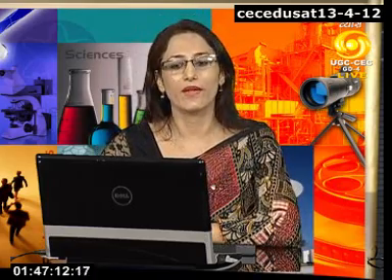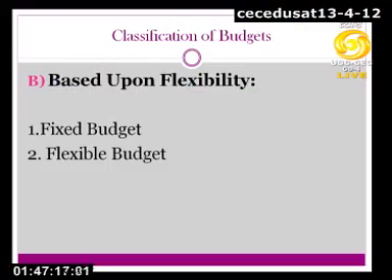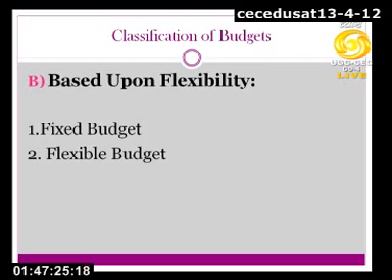Now let's talk about the second class, and that is the budget based upon flexibility. Under this head we have 2 types of budget. One is fixed budget and the second is flexible budget. So let's talk about these 2 budgets in detail now.